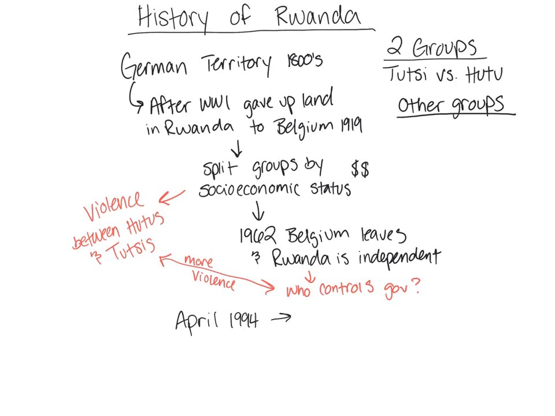So in April of 1994, this is going to start the 100 days of genocide, which is basically killing, yes, killing of people based off of ethnic reasons, okay? 1 million people are going to die. Yeah, 1 million people die. And most of them are going to be Tutsis